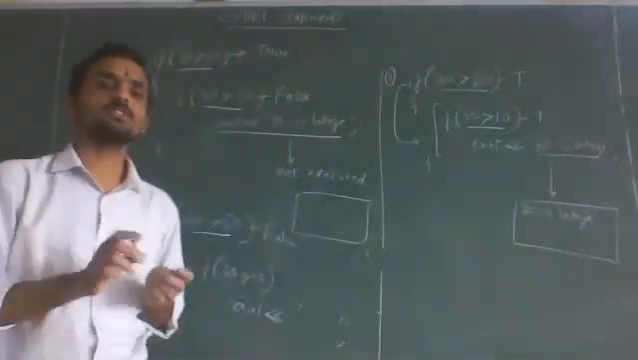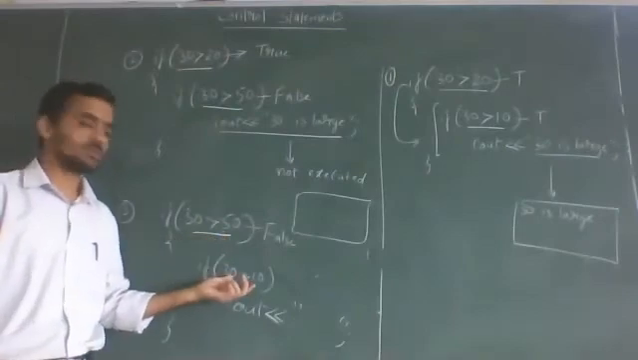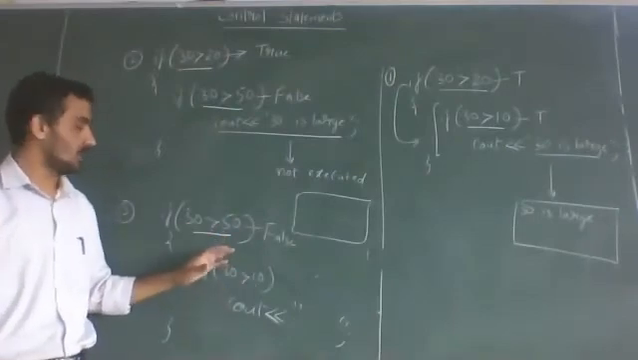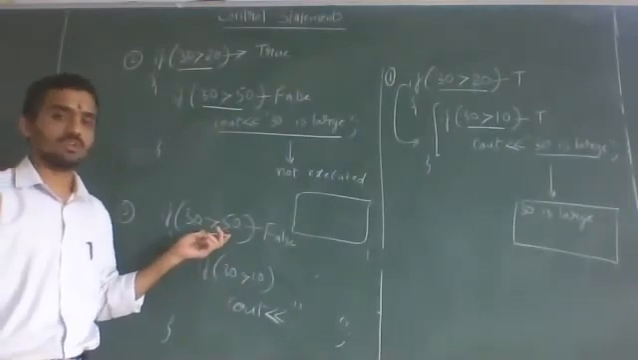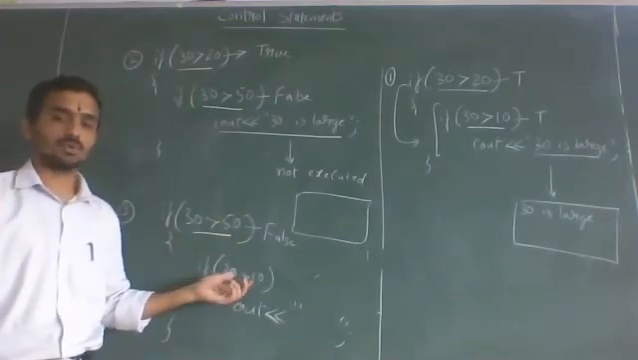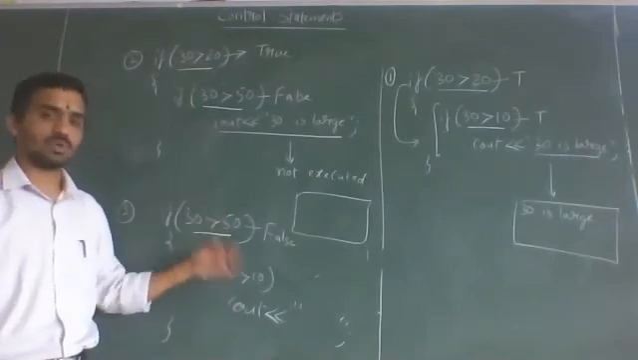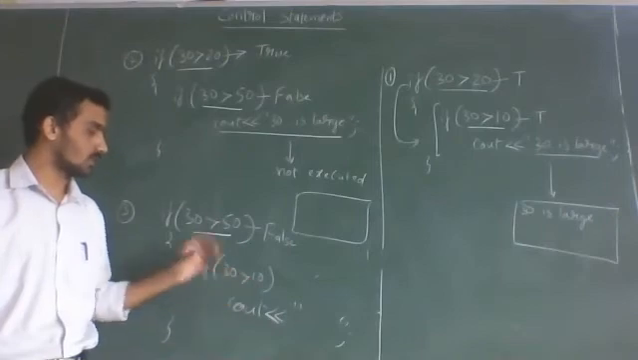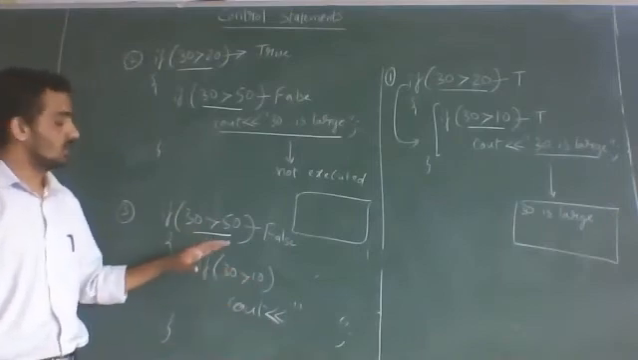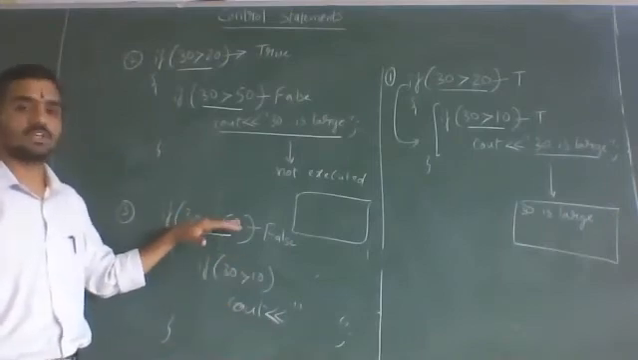So first point is, without checking the first condition, don't go to the second condition, even if it is true. And if the first condition itself is false, don't go to the second condition. You should not check at all, whether it is true or false, don't worry. Because according to the rule of nested if, the second condition is checked only if the first condition is true.